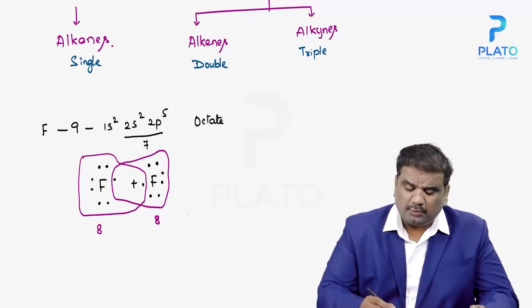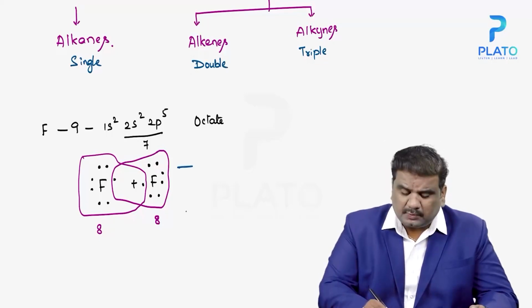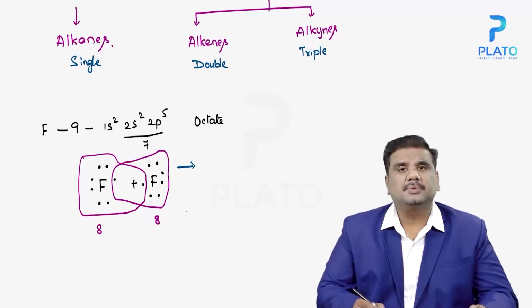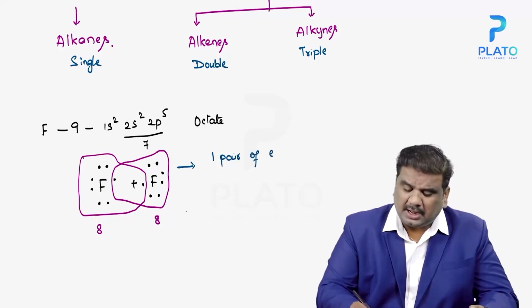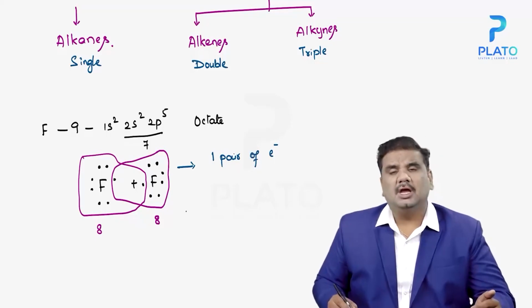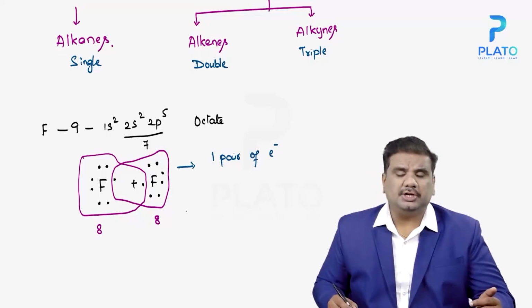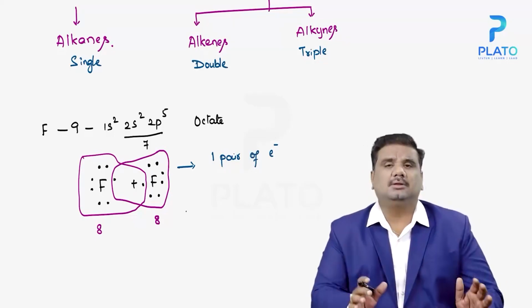So how do we define this single bond? A bond which is formed between any two atoms by the sharing of one pair of electrons, or else you can say a bond which is formed by sharing of one electron each by each atom.